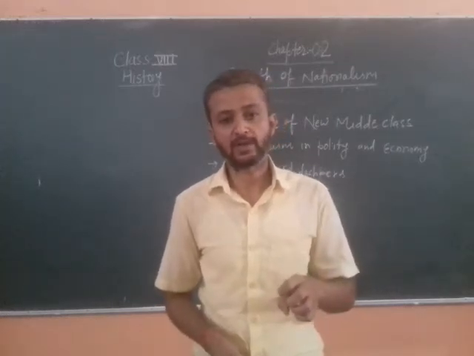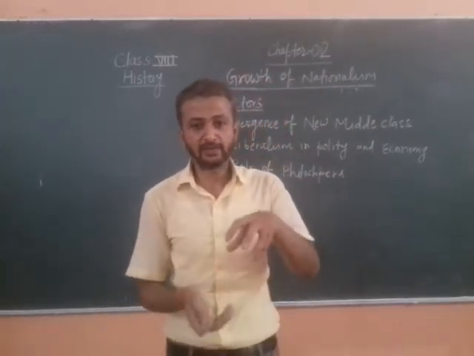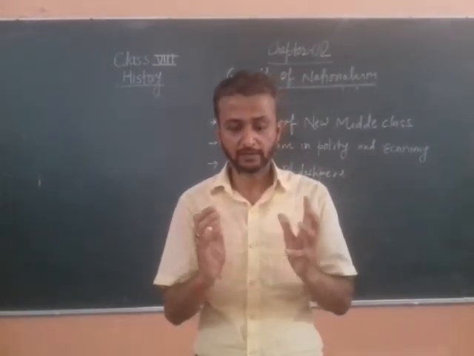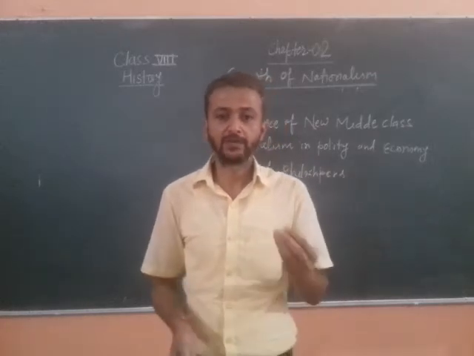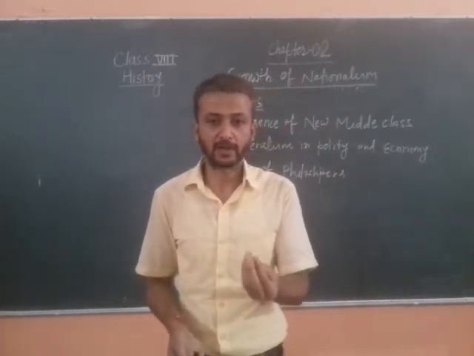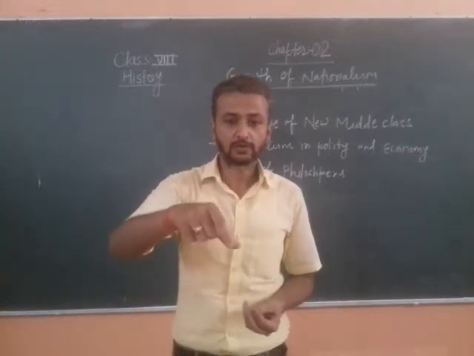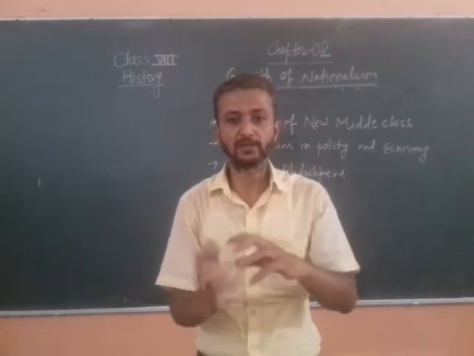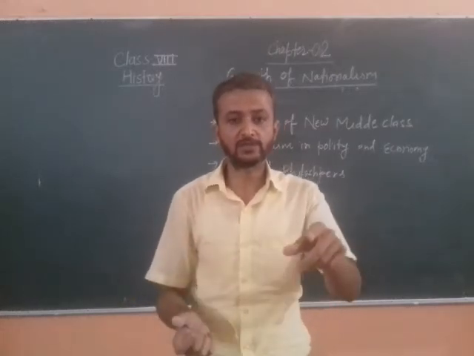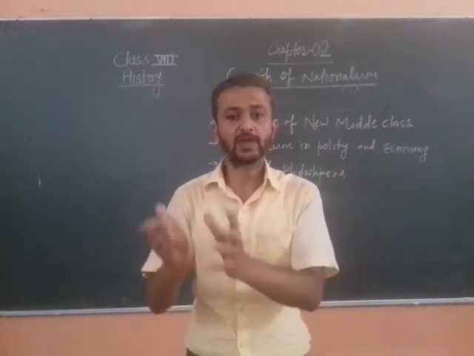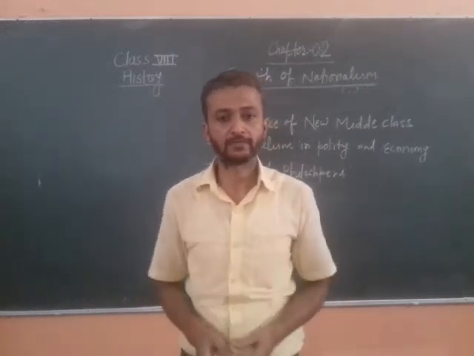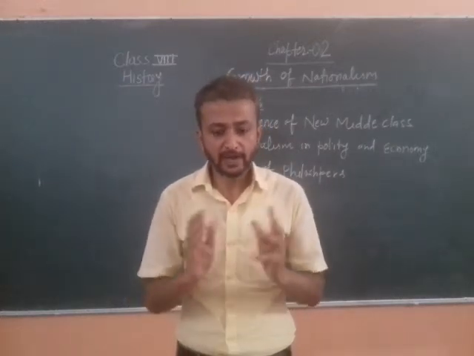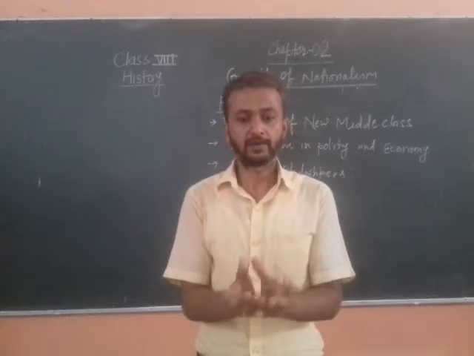Because of different ethnic groups there was no commonness among the people. And within the empire there were different parts in which feudal lords, zamindars, used to rule. So within a kingdom there were different parts, and each part was ruled by a feudal lord who had set their own rules and own laws. This kind of system was there.